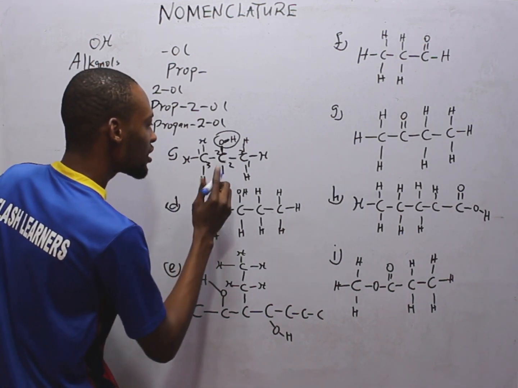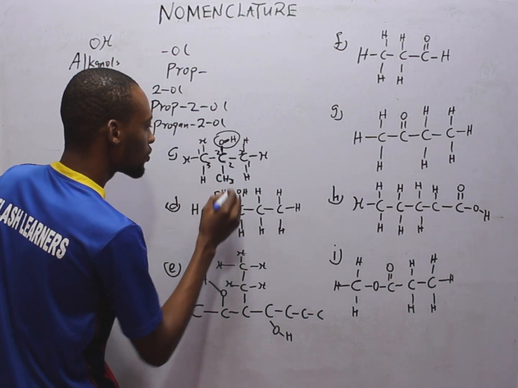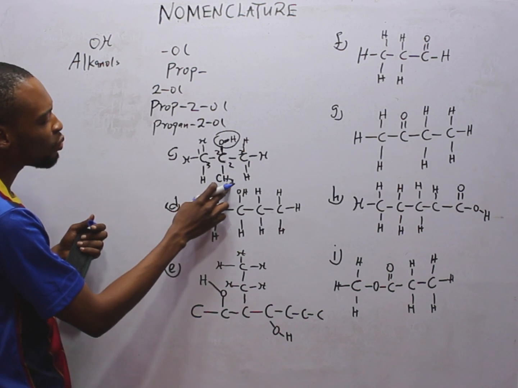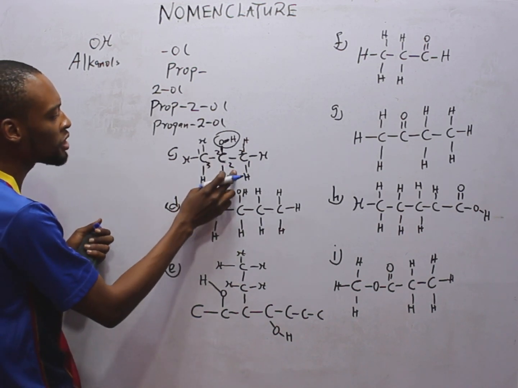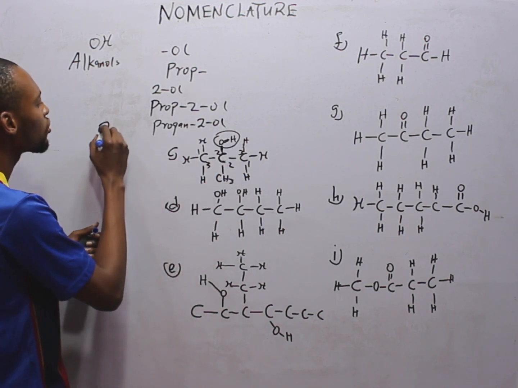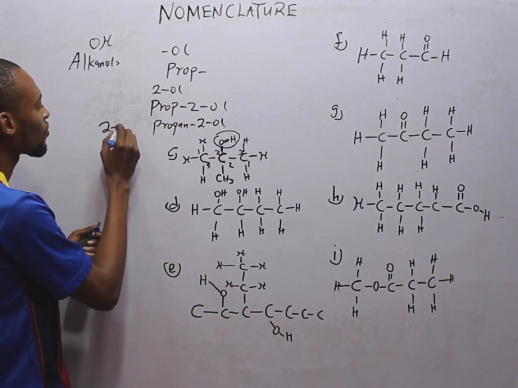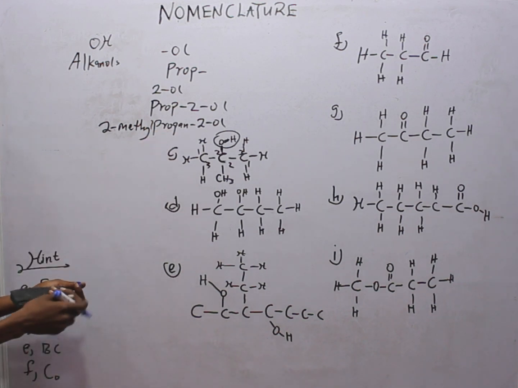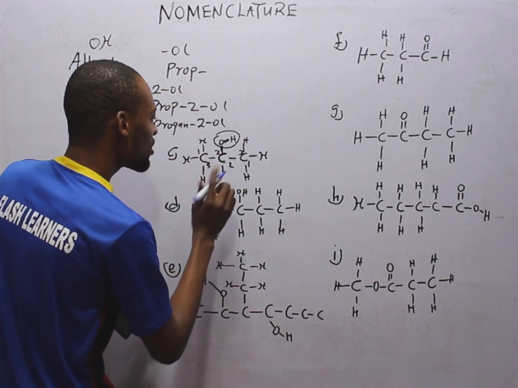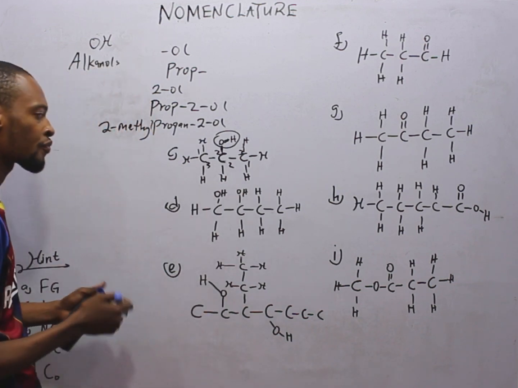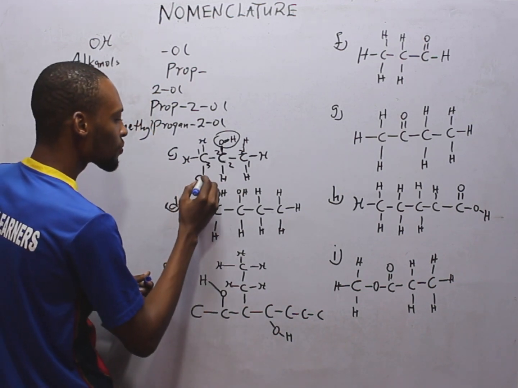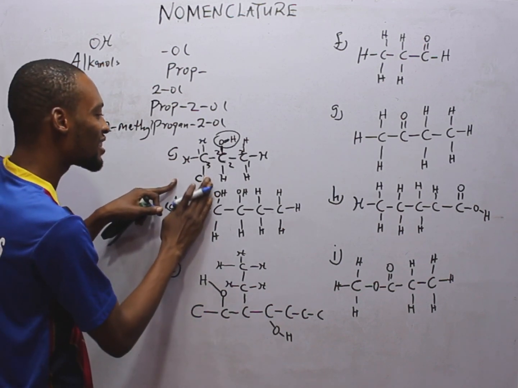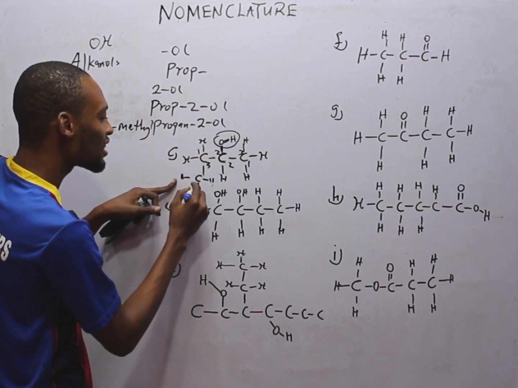Let's say CH3 here. If it has a CH3 here, it simply means that we have a methyl group, and this methyl group is in carbon 2. So you have 2-methylpropan-2-ol. That is the basis. So now there is hydrogen here. Look at something. What if we have CH3 here? If you have CH3 here, you can simply rewrite this to give you C, H, H, and H.